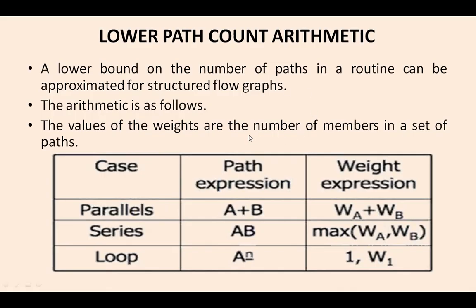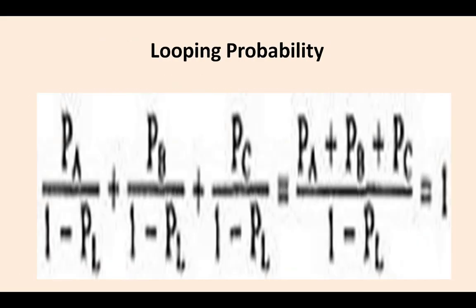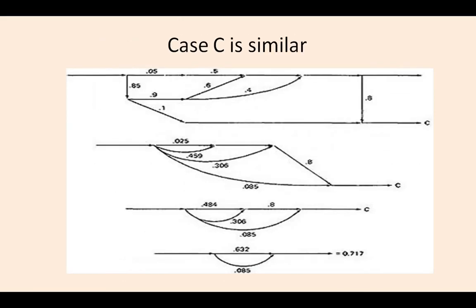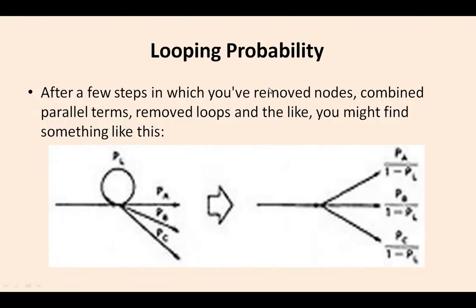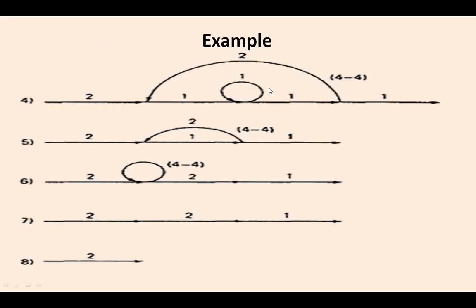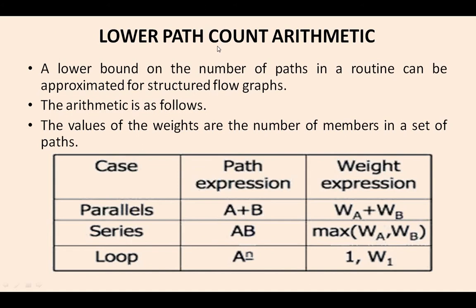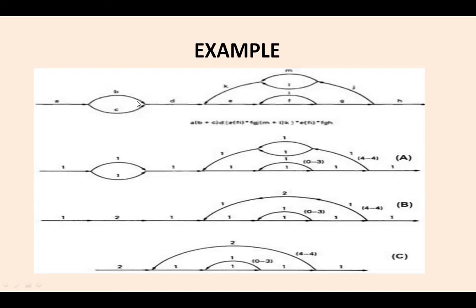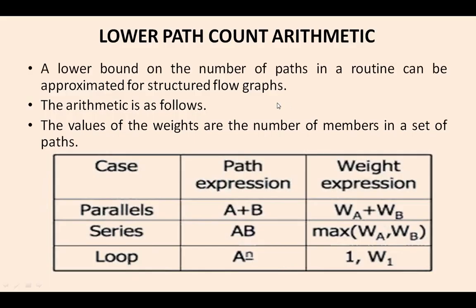And now we see what are the lower path count arithmetic and looping probability. Then we talk about these two things and then we will stop. Okay, so what we are now going to see in the unstructured subgraphs and lower path count arithmetic? This thing we have completed: unstructured subgraphs, the notations: jumping into loops, jumping out of loops, branching into decisions, and branching out of decisions. And now we are going to see the lower path count arithmetic.